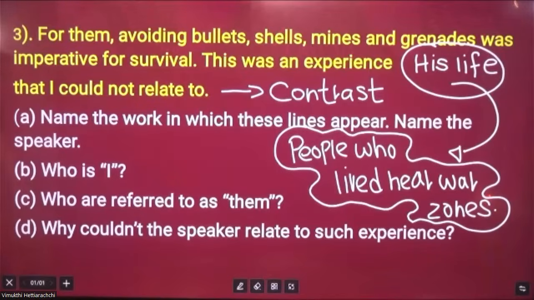So when it comes to a quotation, my dear students, make sure to understand the relevance of the quotation. Sometimes in that particular quotation, you may have a theme. Sometimes they directly ask the theme, so you should be ready with that theme. And there can be a couple of narrative techniques or poetic techniques as well. So if it is a narration, definitely we will have narrative techniques. This can be identified as a very powerful contrast.